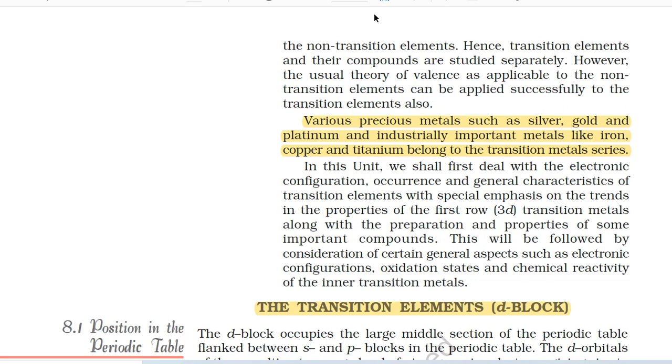This will be followed by consideration of certain general aspects such as electronic configurations, oxidation states and chemical reactivity of the inner transition metals.